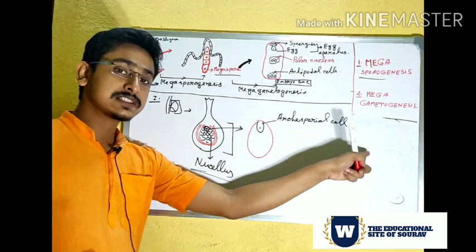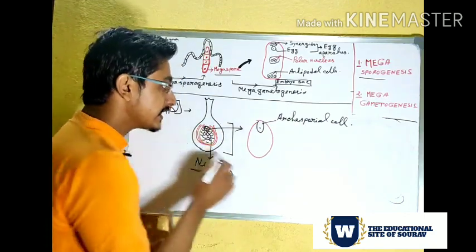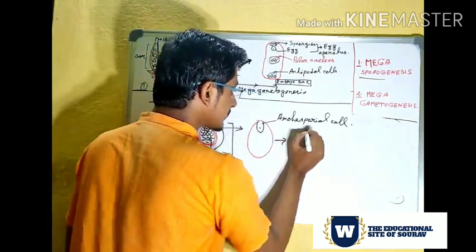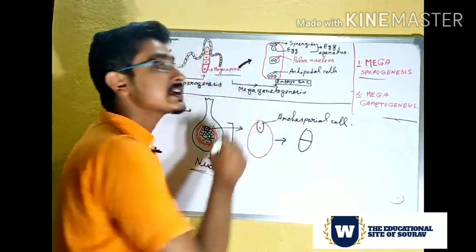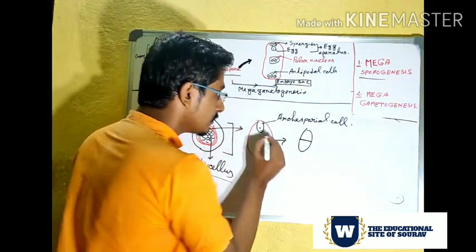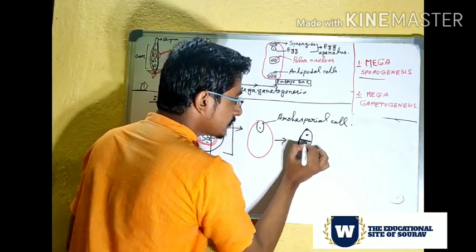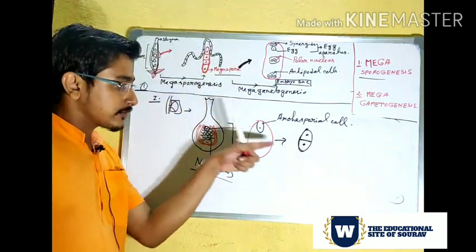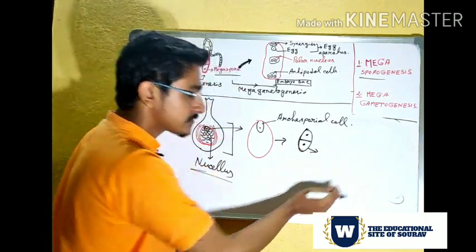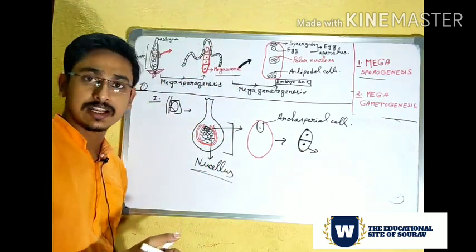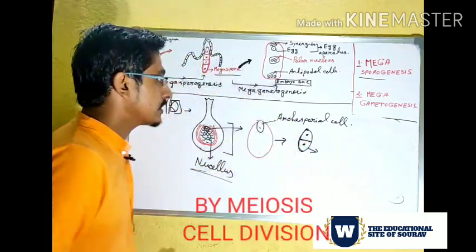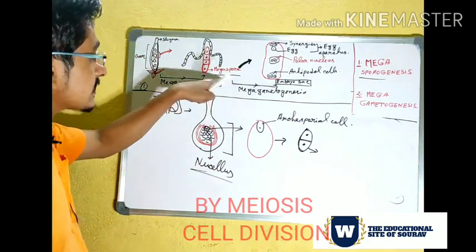When this archesporial cell is produced, it will divide into two cells. Within this cell one partition will be there and it will form two cells. From the lowermost cell it will produce the megaspore.